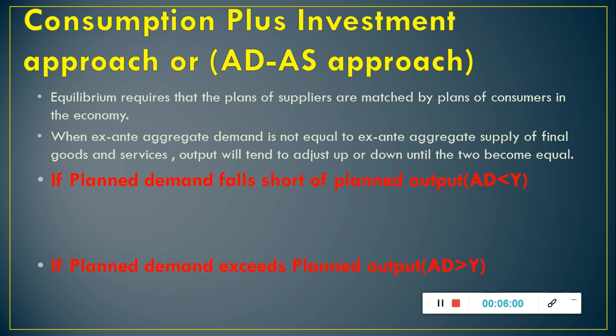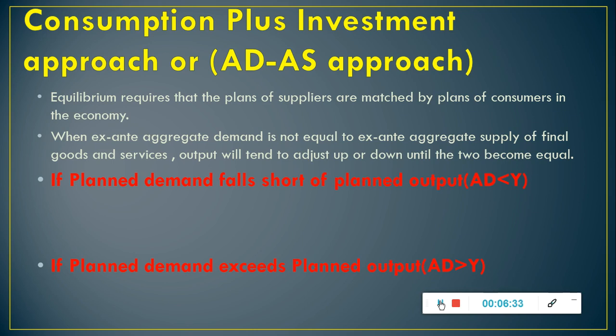What will happen if planned demand exceeds planned output? That means if aggregate demand is greater than aggregate supply, it means buyers are planning to buy more goods and services than producers are planning to produce. Thus, here inventories in hand with the producers will start falling, which will result in increase in the production. This will increase planned output and income.